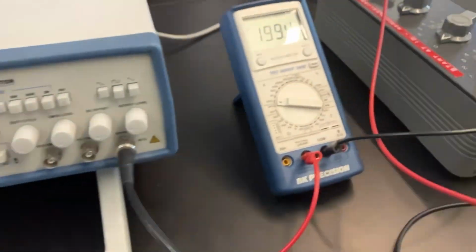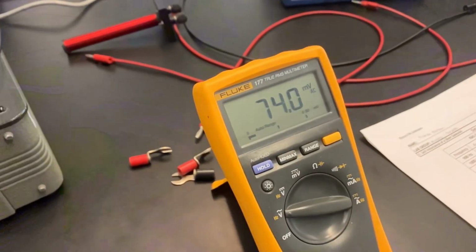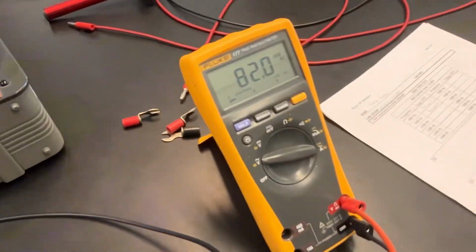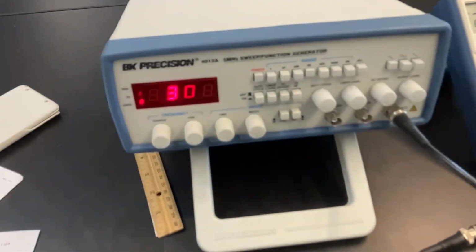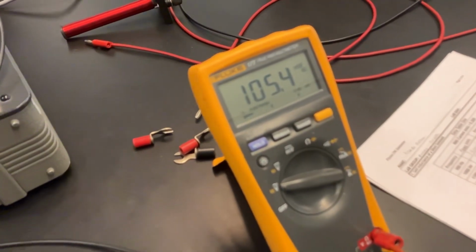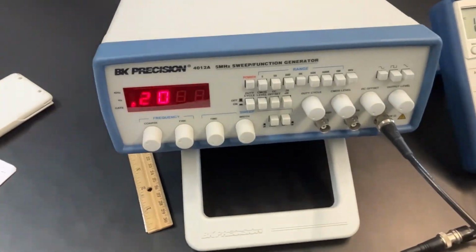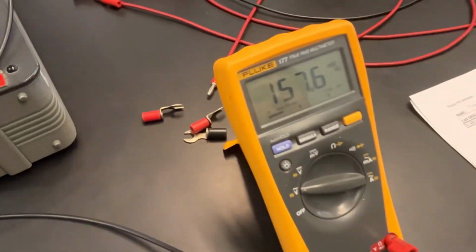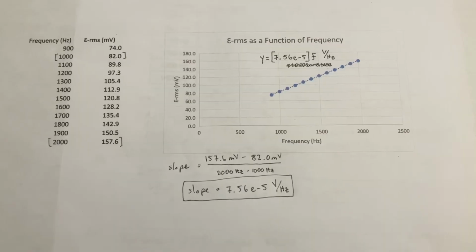We set this to 900, keeping that constant, and we're getting 74. Here we set this to 1000, kept that constant, and now we're only at 82. We're getting to the 1300s, keeping that at 2, and we got 105 point something. This is the last value with 2000 and 2 still, and here we got 157.